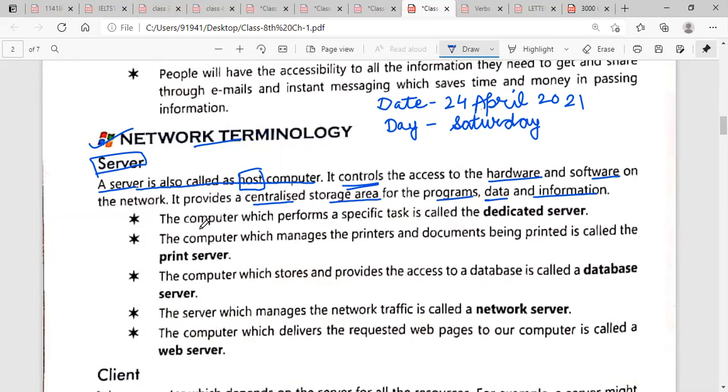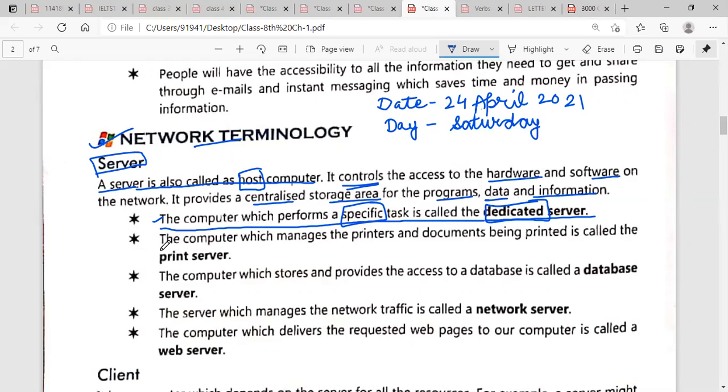Now next, the computer which performs a specific task is called a dedicated server. Okay, underline this line. Now what is a dedicated server? A computer which performs a particular task, a specific task you can say, a particular work, is called a dedicated server. Also underline this word dedicated.